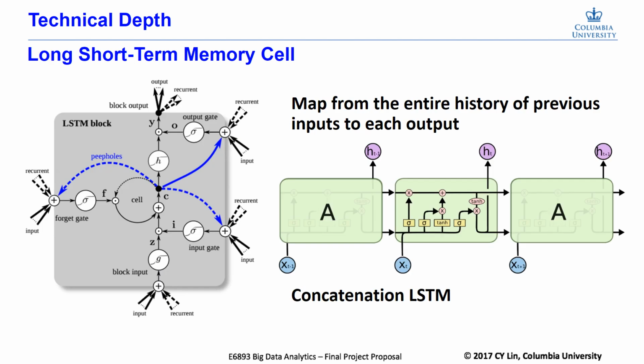The core technique in the RNN is the LSTM cell. It has the same inputs and outputs as an ordinary recurrent network, but it has more parameters and a system of gating units that controls the flow of information. We use concatenated LSTM cells to map from the entire history of previous inputs to each output.